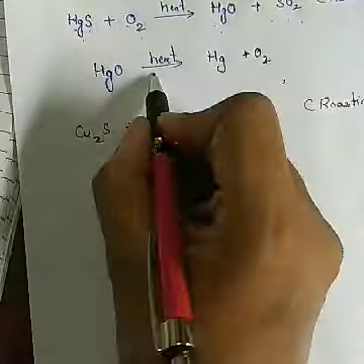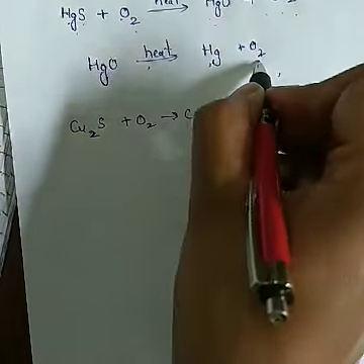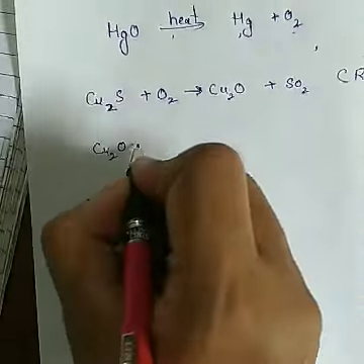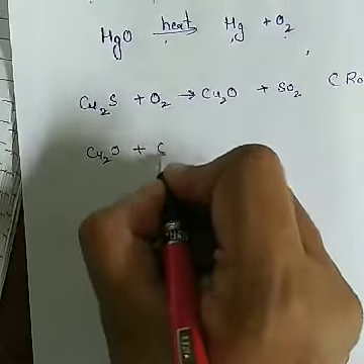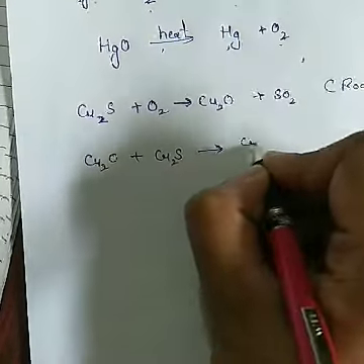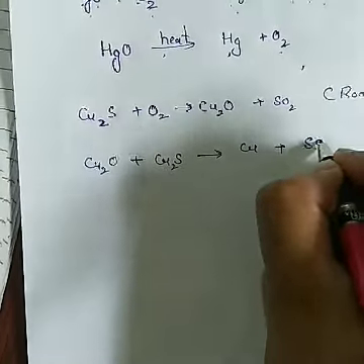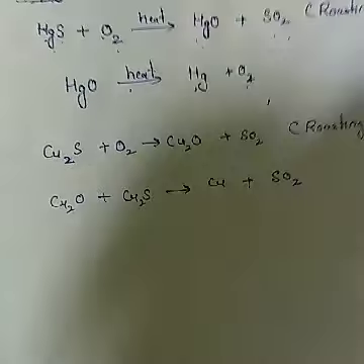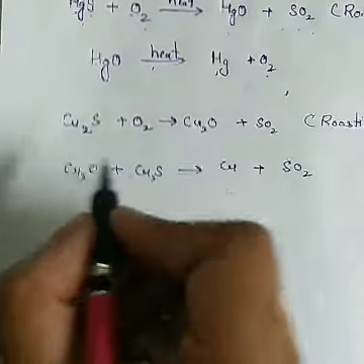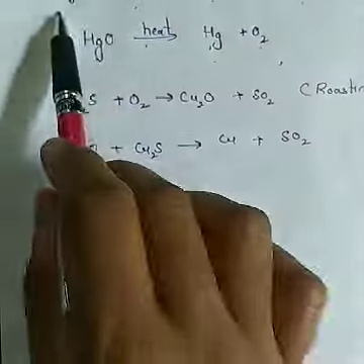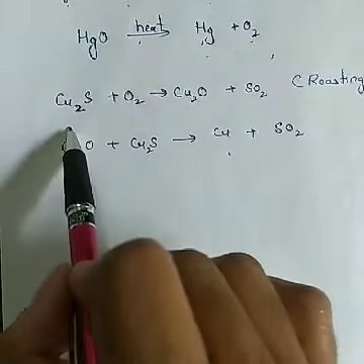Now, see, mercury oxide when heated directly changes into mercury metal and oxygen. But this copper oxide again reacts with the cuprous sulfide to form copper plus sulfur dioxide. You have to balance each and every equation, so try to balance each and every equation. In this way, mercury is taken out from mercury sulfide and copper is taken out from the copper sulfide.